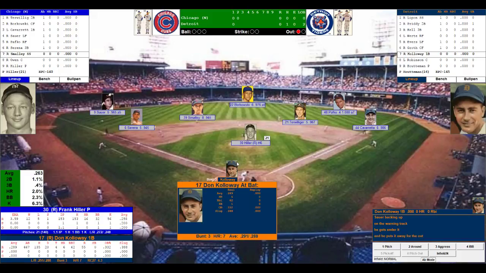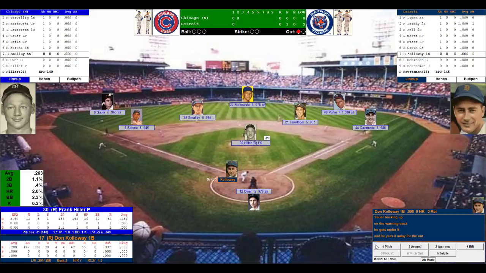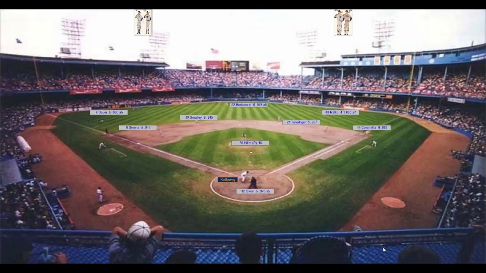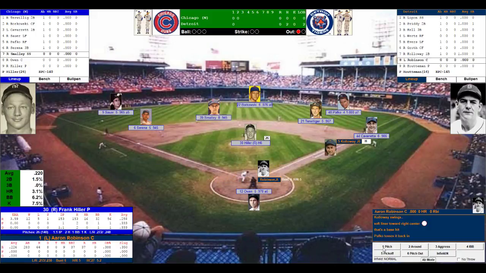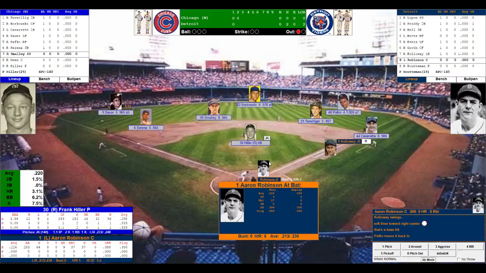1 away. Don Kolloway steps to the plate, .289, 6 home runs, 62 runs driven in for the Detroit Tigers first baseman, .288 off right-handed pitching. Hiller nods his head. Here's the pitch to Kolloway. And that's a single to right center. Second hit of the ball game for the Tigers. 1 out, 1 on. Kolloway a 5 out of 10 runner. Caravetta holding him on. Here comes the catcher, Aaron Robinson.